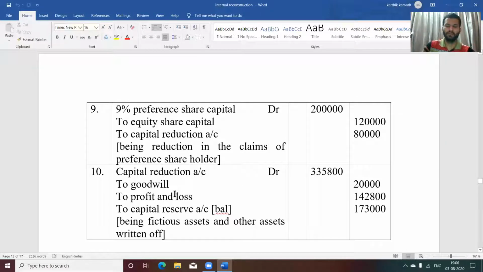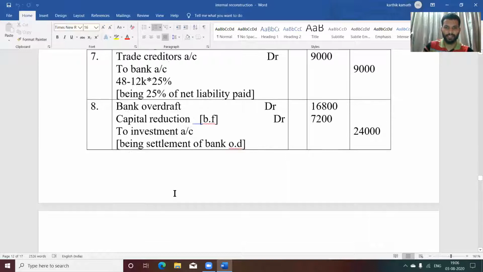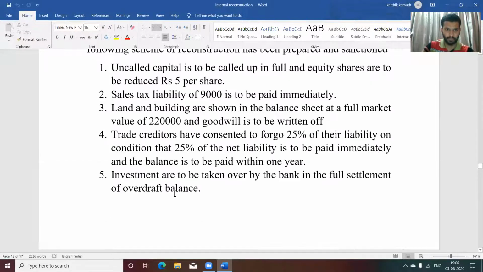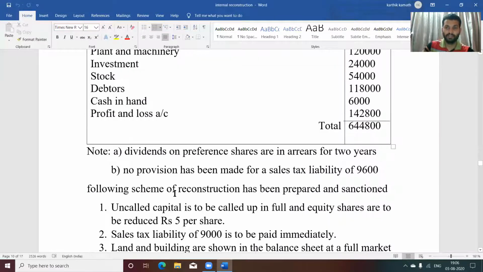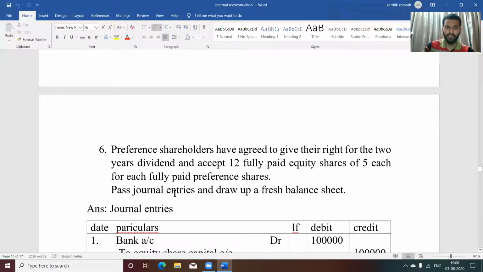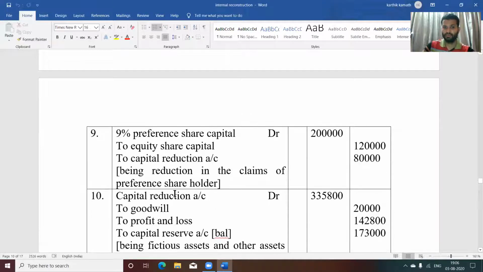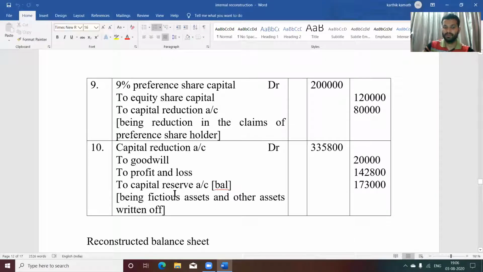Now set off one by one. Goodwill is to be written off, that is 20,000, and profit and loss account 1,42,800. Whether or not it is mentioned in the problem that goodwill is to be written off, fictitious asset and other asset is to be written off. So that is written off. Then any final balance remaining is transferred to capital reserve account, that is the balancing figure.